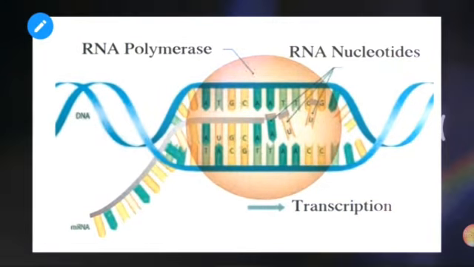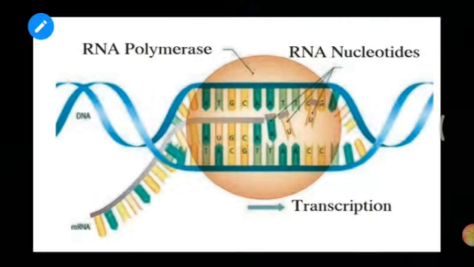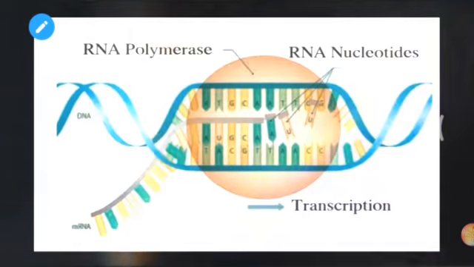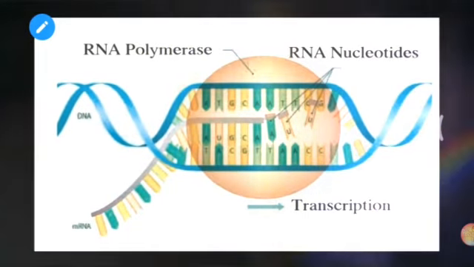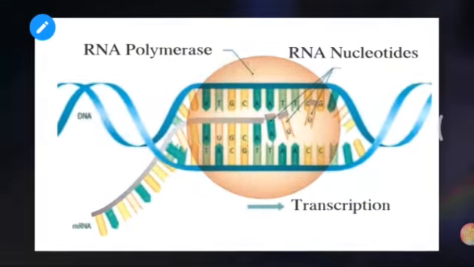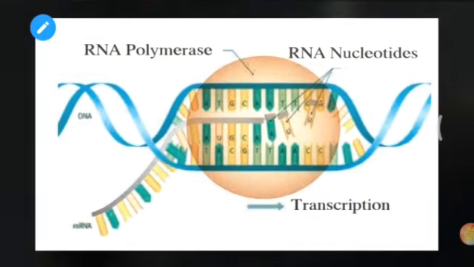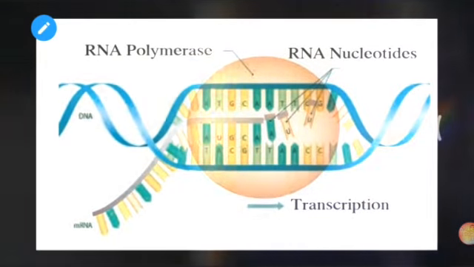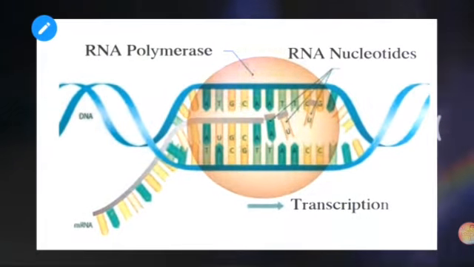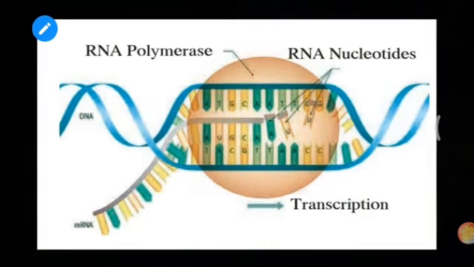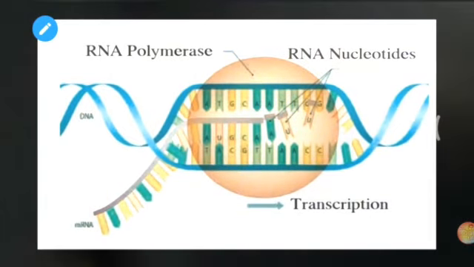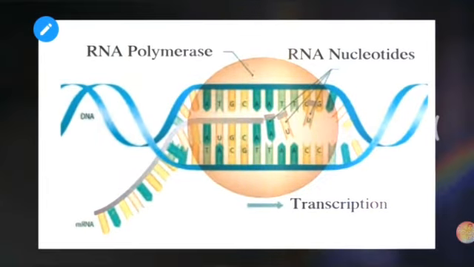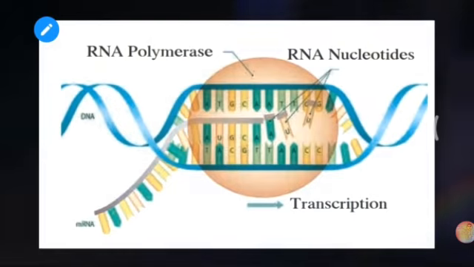So I need a copy of DNA, I need an enzyme called RNA polymerase, I need complementary nucleotides which are going to bind, and finally the process will be called transcription, which is one part of my central dogma. This diagram you can keep on repeating and write down the labelings, or you can explain it in your own words to understand this process, and that should make your life easier, because after explaining transcription in the first slide, this would be easier to understand.